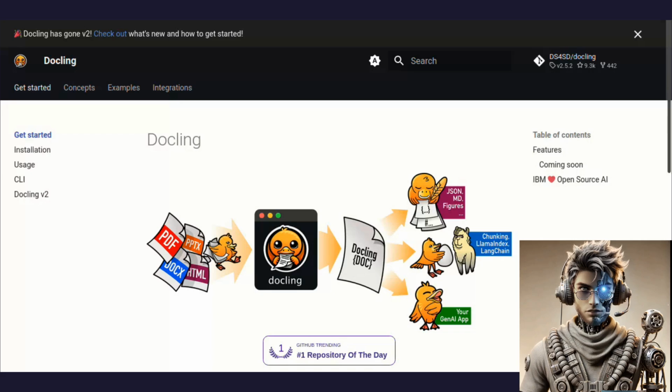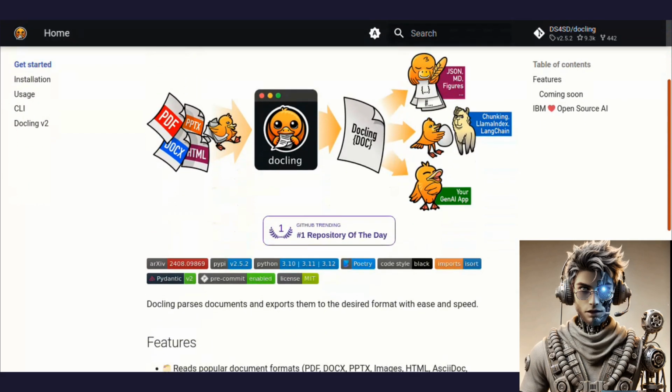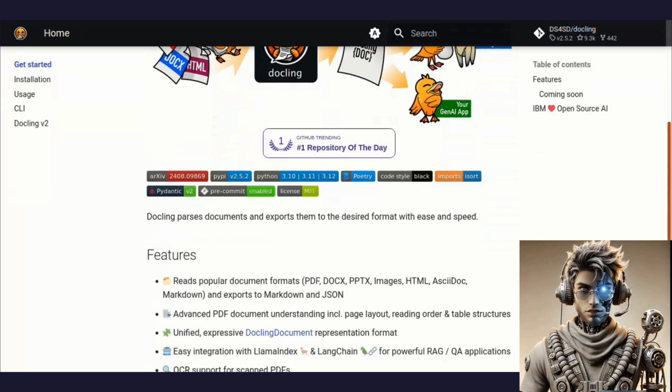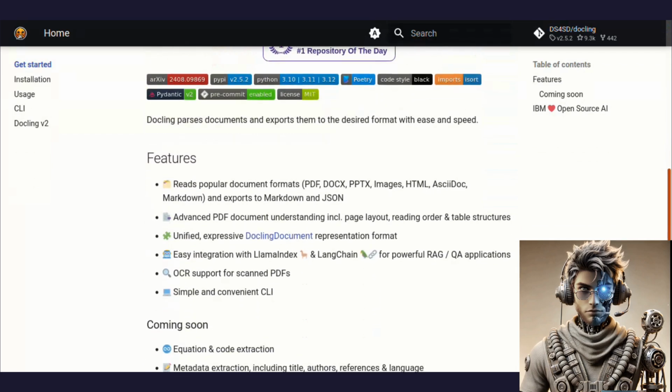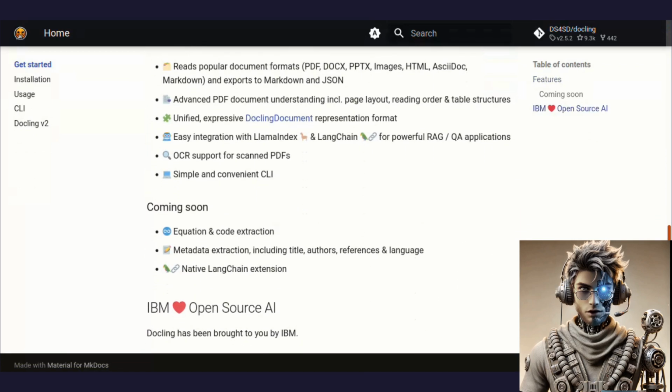Technical users and data scientists working with extensive document archives. This tool, which is open source under the MIT license, provides a robust, accessible solution for transforming documents into machine-readable formats like Markdown and JSON, perfect for training large language models (LLMs) and foundation models.